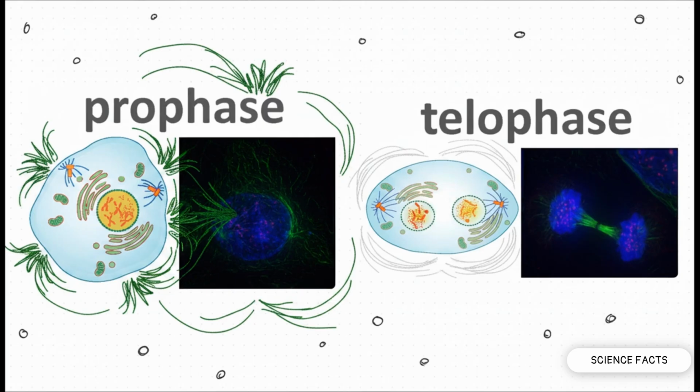In prophase, the spindle fibers are just starting to emerge. Fast forward to telophase, and those spindles have successfully dragged the genetic material to completely opposite sides of the cell. Then, the nuclear envelope begins to rebuild itself around the two new identical sets of DNA.